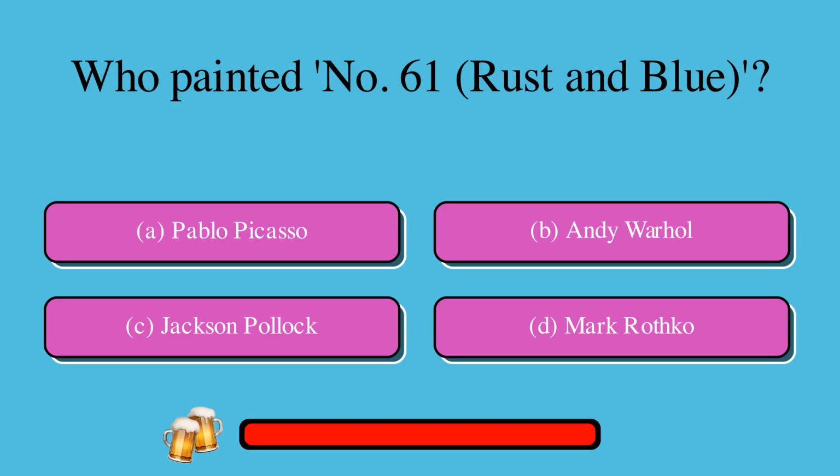Who painted Number 61 Rust and Blue? A. Pablo Picasso, or B. Andy Warhol, or C. Jackson Pollock, or D. Mark Rothko? The correct answer is D. Mark Rothko.